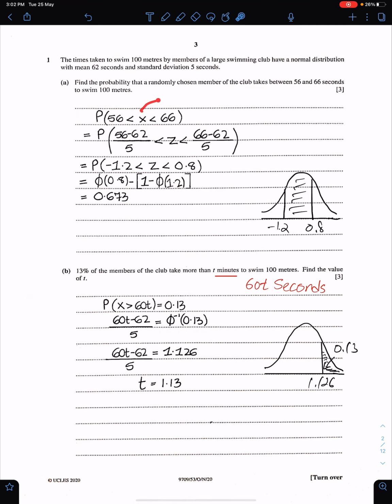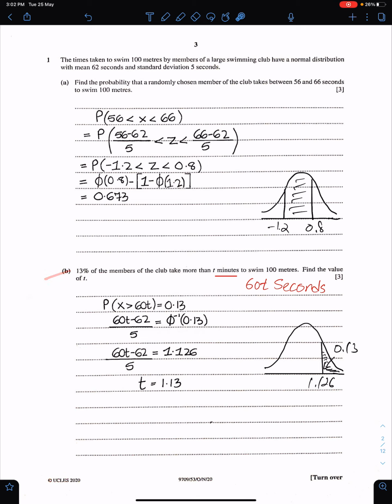First, we need to convert the statement from x into z with the formula. This formula of z, x minus mu over sigma. We have mu and we have sigma. Mu is 62 and sigma is 5. Now you just need to use phi for this because this number is positive. Positive number is always phi and negative number is always 1 minus phi. Now you can either use your latest version of calculator or normal distribution table to get the values of phi. The answer should be up to three significant figures. This is the area, required area.